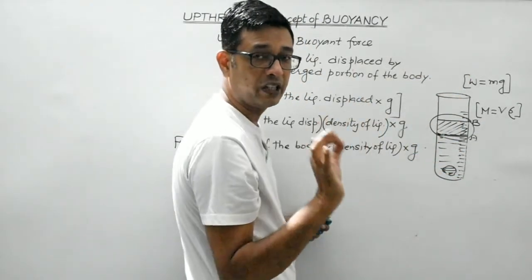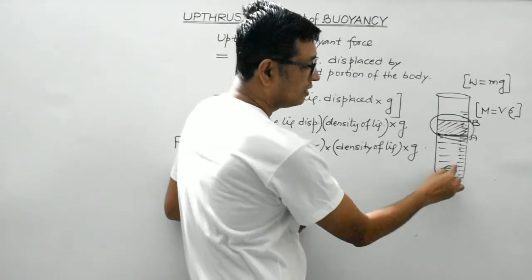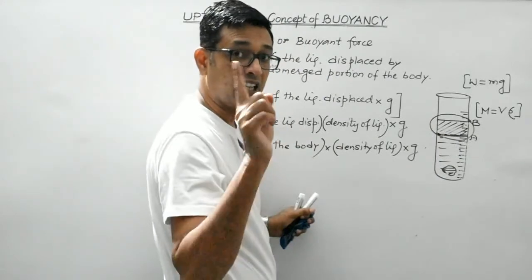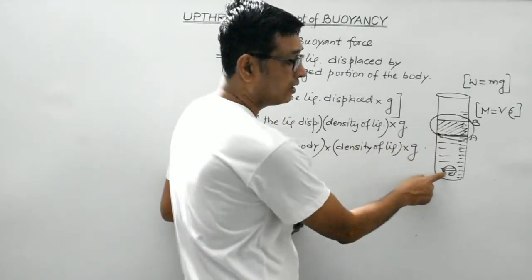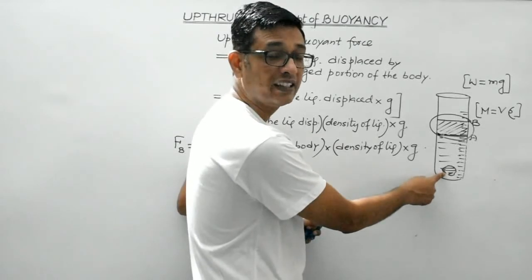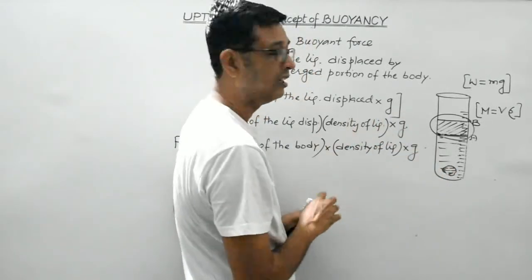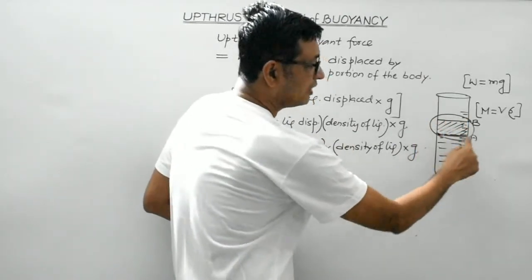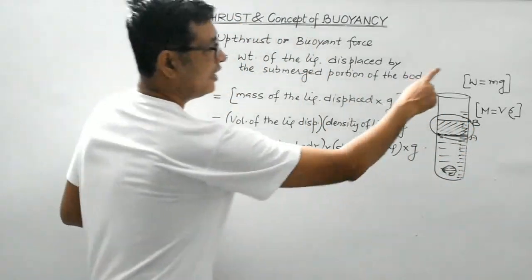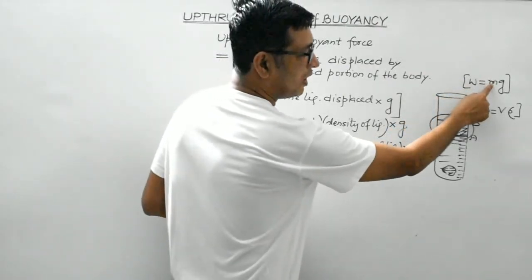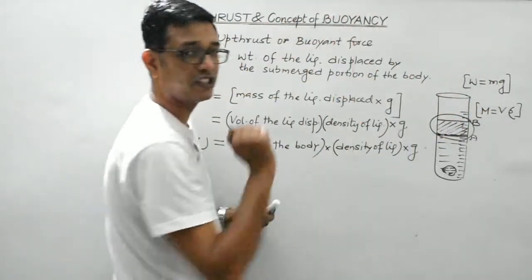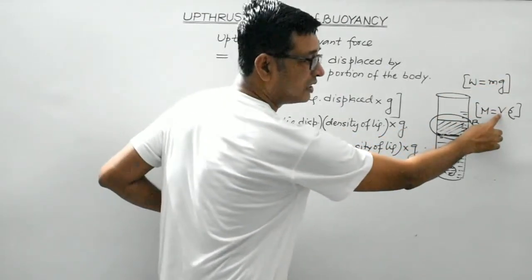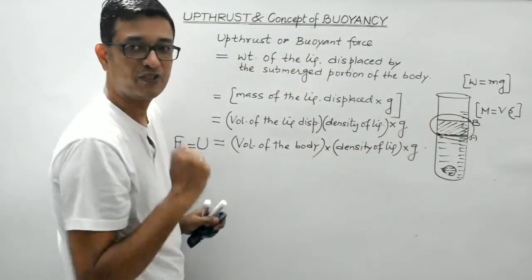It can be experimentally verified that the volume of the stone is exactly equal to the volume of the water displaced, and the upthrust, which is the force exerted by the liquid on this body, is found to be exactly equal to the weight of this displaced liquid. And weight of the displaced liquid would be equal to the mass of the displaced liquid multiplied by acceleration due to gravity. Mass of the displaced liquid would be equal to the volume of the displaced liquid multiplied by density of the liquid.